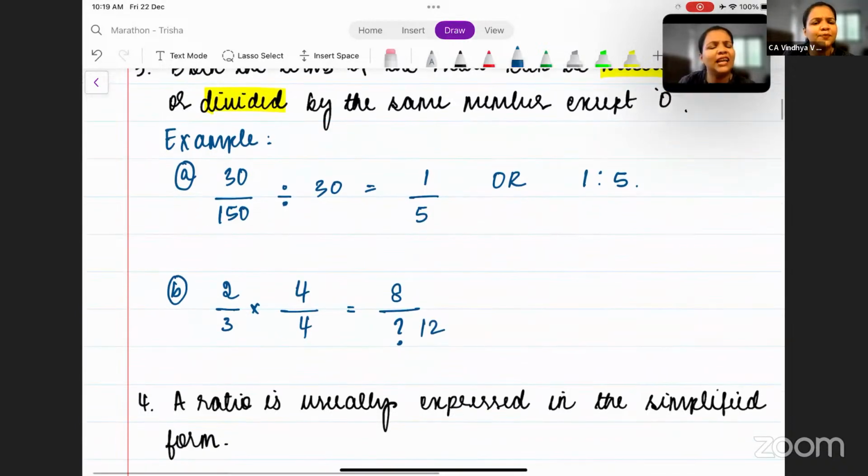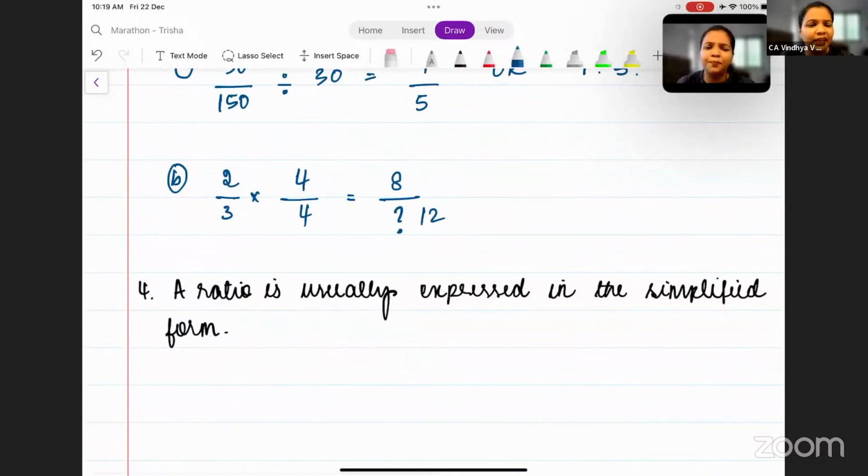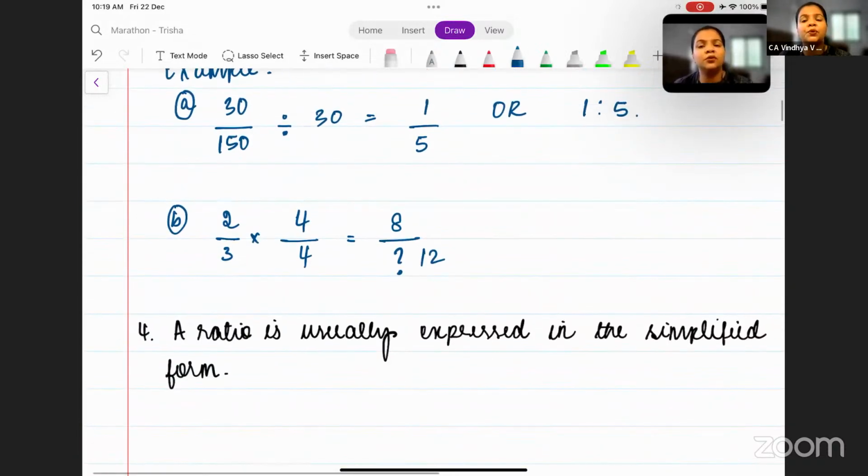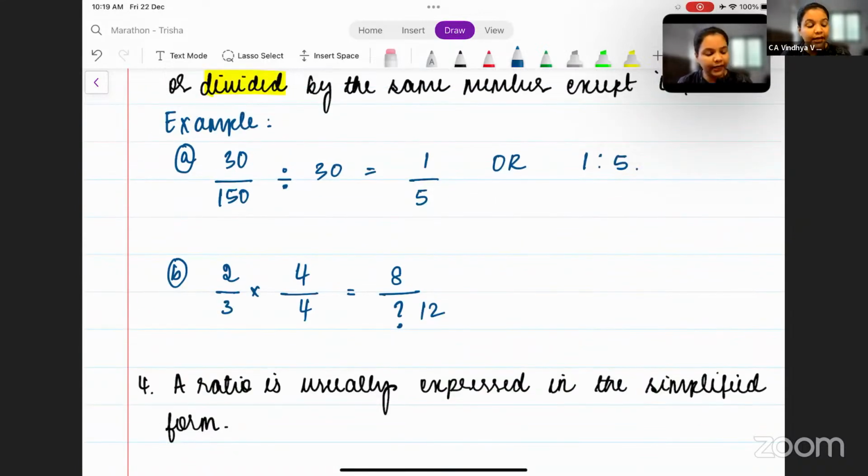And the last point, which is a very simple thing, is that a ratio is usually expressed in the most simplified form. See here in example A, 30 by 150. We simplified it and we got 1 is to 5. Can we simplify it even further? No, not possible. Always remember that when it is a ratio, it should always be two quantities, A is to B.